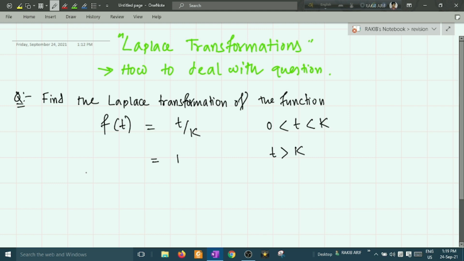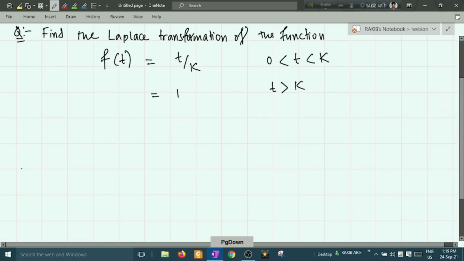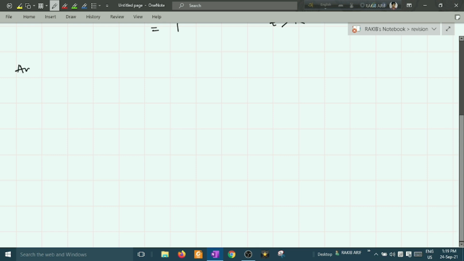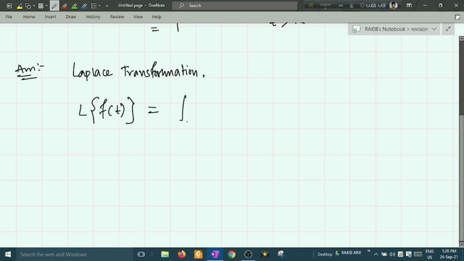So how to write the Laplace transformation of this function? I am going to the answer section. What we know about Laplace transformation, we know from the very definition that the Laplace transformation of a function of t is written as the integral from 0 to infinity of e to the power minus st f of t dt.